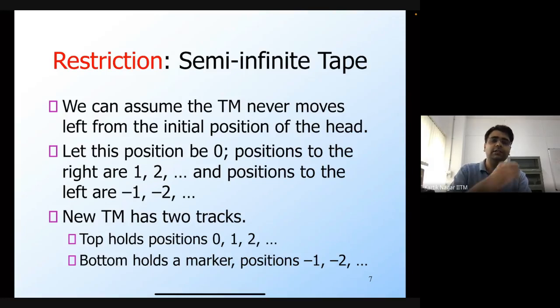So the basic question that we want to answer is, are there languages which are not recursively enumerable? Which means that there doesn't exist any Turing machine which defines that language. We said that Turing machine is the most powerful computing abstraction, which means that if there is a language which cannot be identified by a Turing machine, then that language is not computable at all.